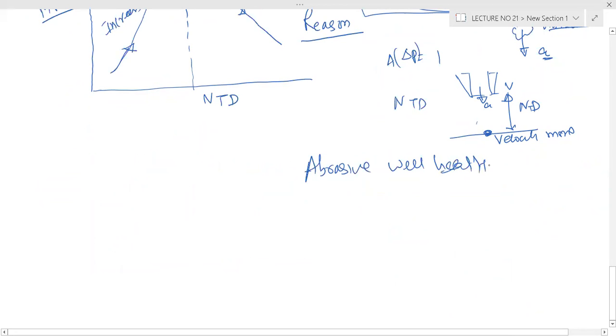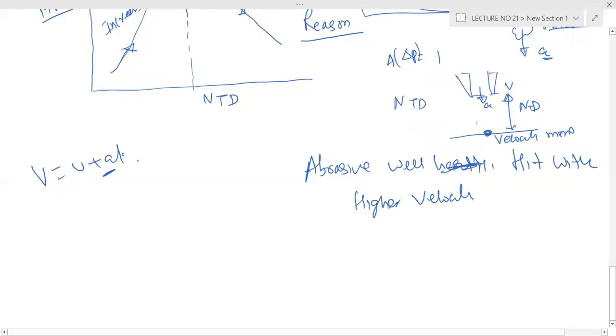It hits with higher velocity, because V is equal to U plus AT, since it is moving with acceleration. So when the distance is more, the time is more, so the velocity will be more. Momentum, that is mass into velocity, will be more, which means the particle will hit with more momentum.